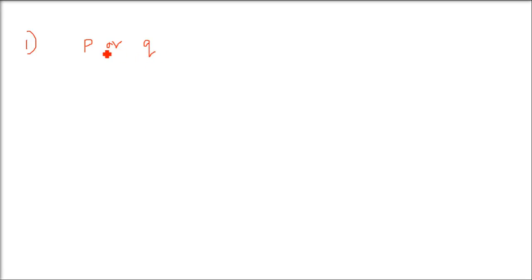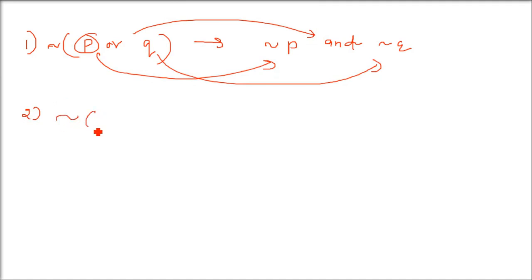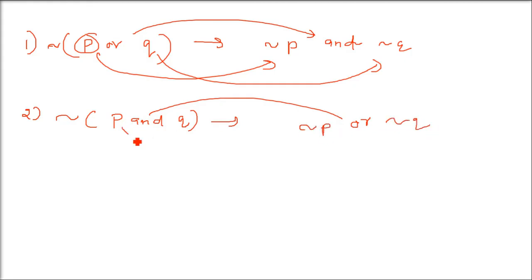If you are doing P or Q and you want to negate it, it will be not P and not Q. That is, to negate this, I have to change OR to AND, P to not P and Q to not Q. Second, if I want to negate the AND, that is not of P and Q, the same thing happens: AND will be replaced by OR, P will be not P and Q will be not Q. This is negation of the compound statement.